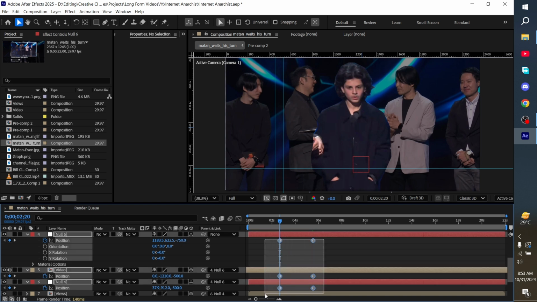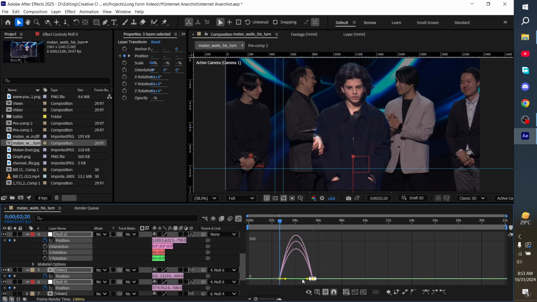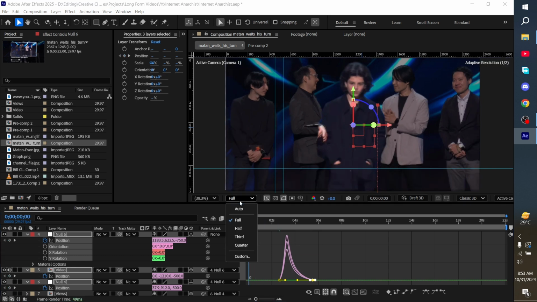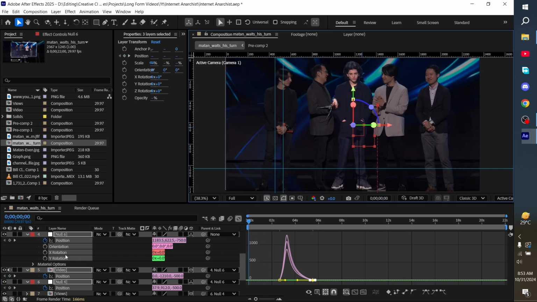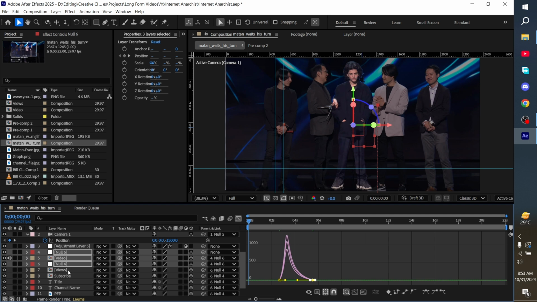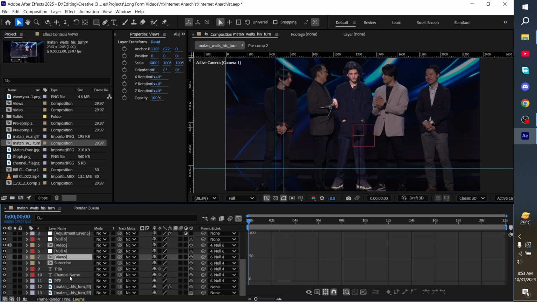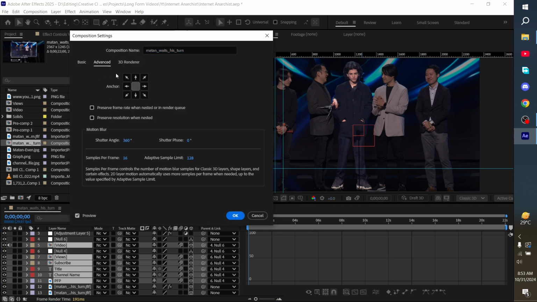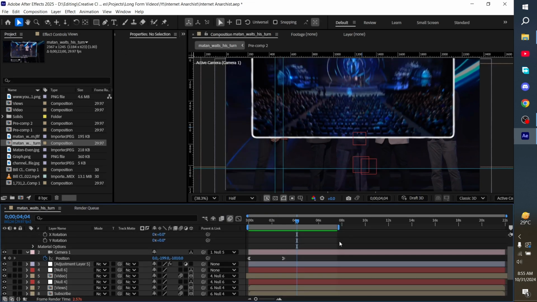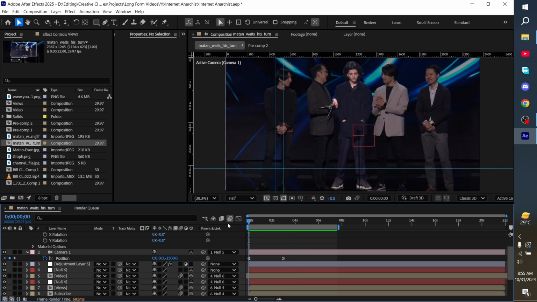So now take all of them, easy ease, go to the graph and smooth in the graph. So something like this. Now what we're going to do is go everything and enable the motion blur and make motion blur around 360. Alright, so we will have something that looks like this.